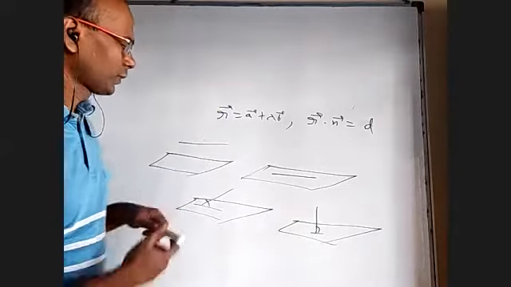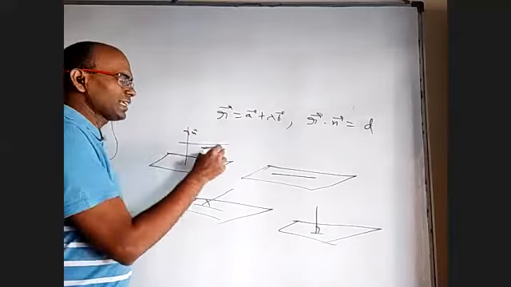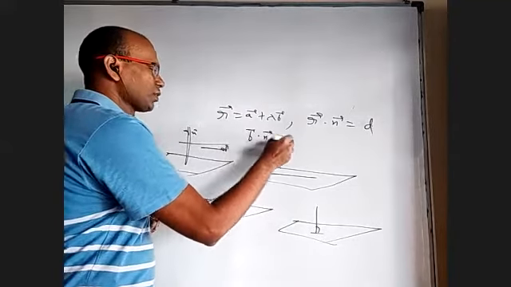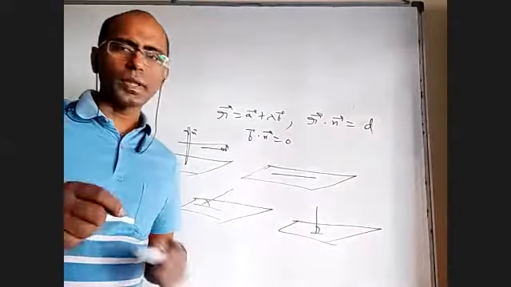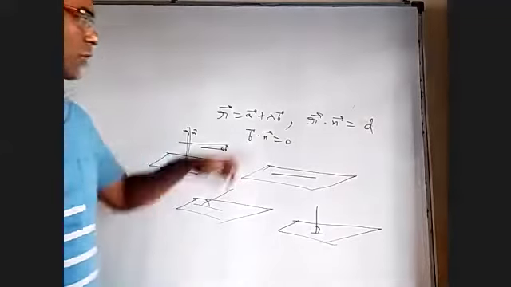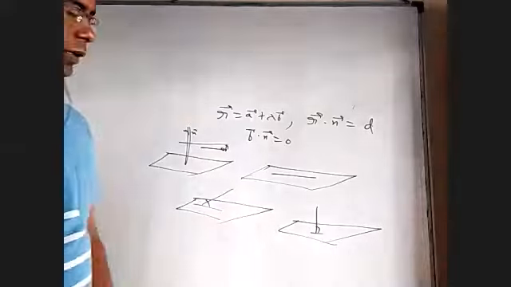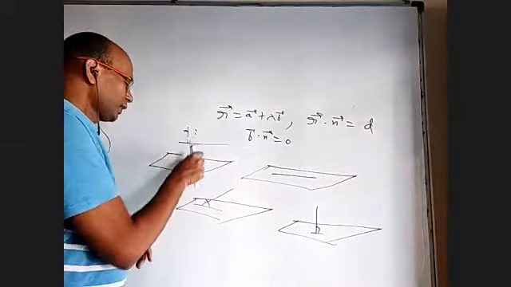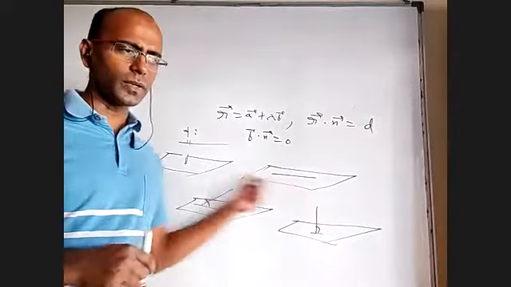If line is parallel to the plane, it will be perpendicular to its normal n bar. The line is parallel to b bar and the normal is n bar. B bar dot n bar equal to 0. We should not forget n bar is not a vector parallel to the plane, it's a vector perpendicular to the plane. So when the line is perpendicular to normal, it is actually parallel to the plane. Okay. So now we understood whenever b dot n is 0, the line is parallel to the plane. But it may be this or this. How will you differentiate between these two?